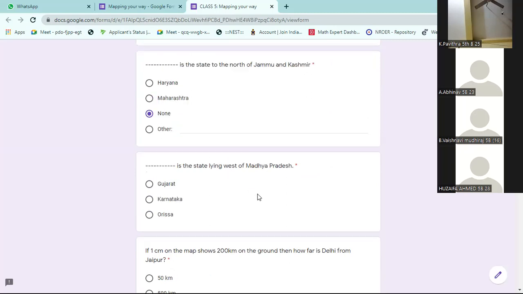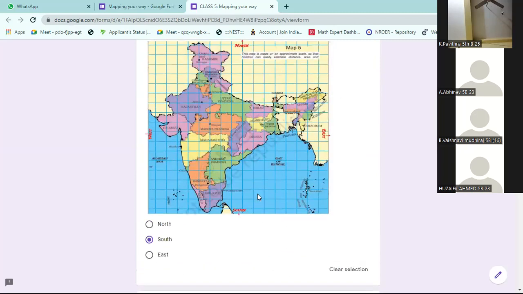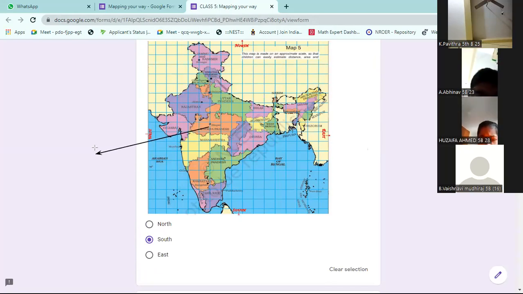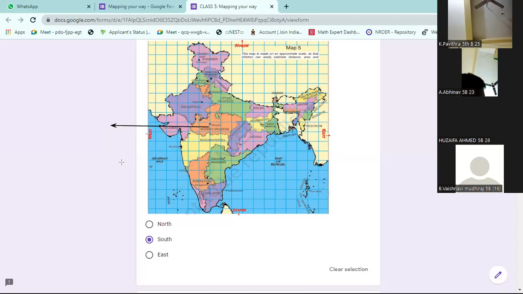West of Madhya Pradesh, which state is there? Gujarat. West side of Madhya Pradesh, Gujarat is there. So Gujarat is the right answer.